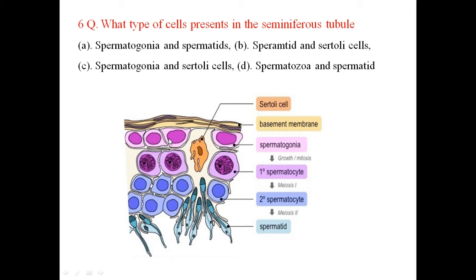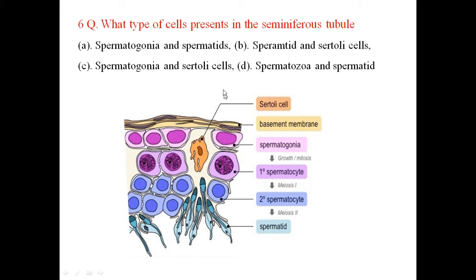Then the other one is the Sertoli cells. These are the two important cells present within the seminiferous tubules. So hence the answer is spermatogonia and Sertoli cells.